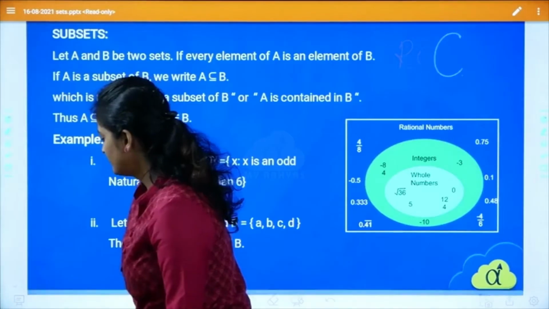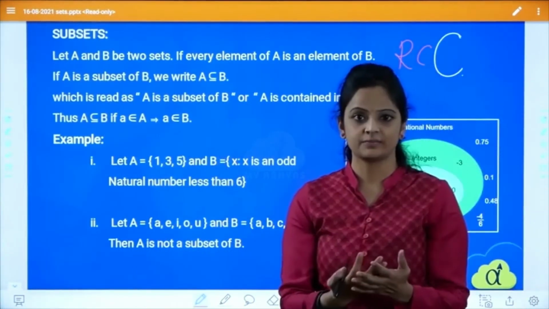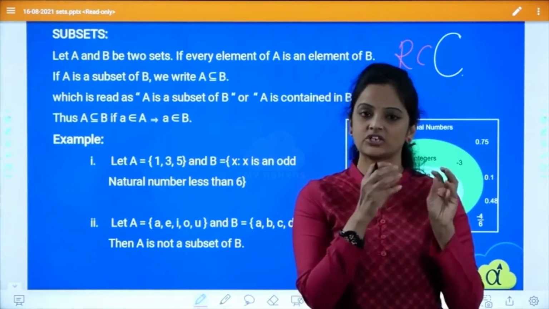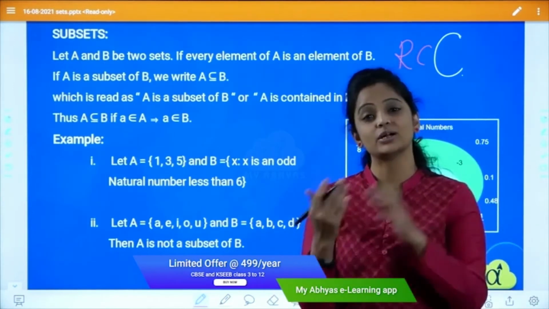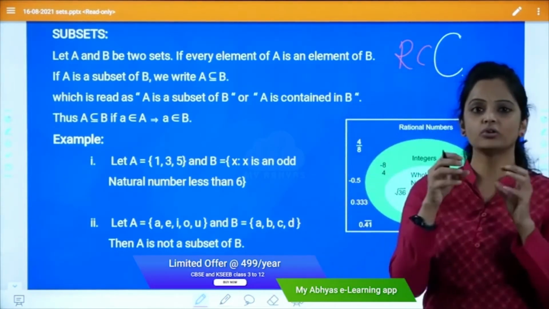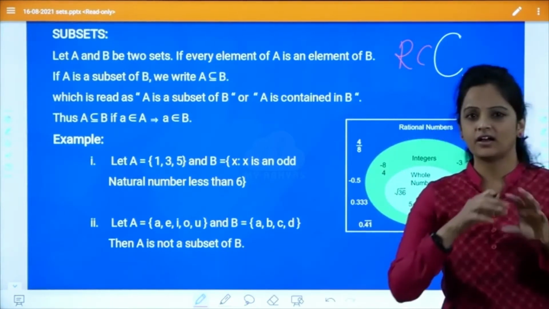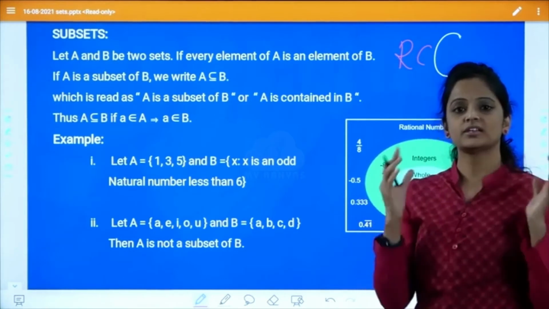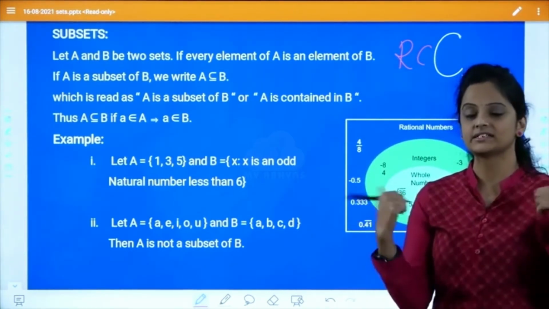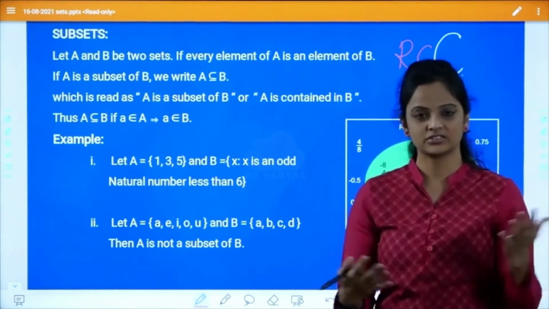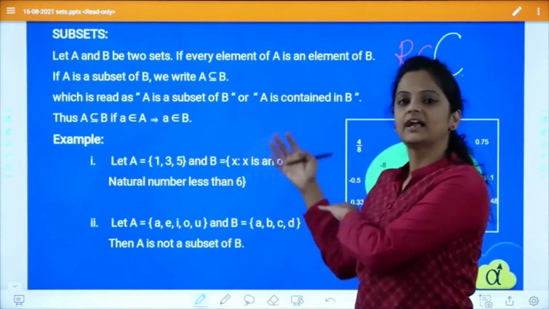For a real life example, take the school. School is one set. In that, where you sit, the class section A, section B, section C, 11th standard section A, 12th standard section B, all those are a part of the school, right? Your canteen, everywhere. Whatever you take, those are parts of the school. So those are the subsets of the bigger set, that is the school or college. Understood? So like that only we are bringing it here.